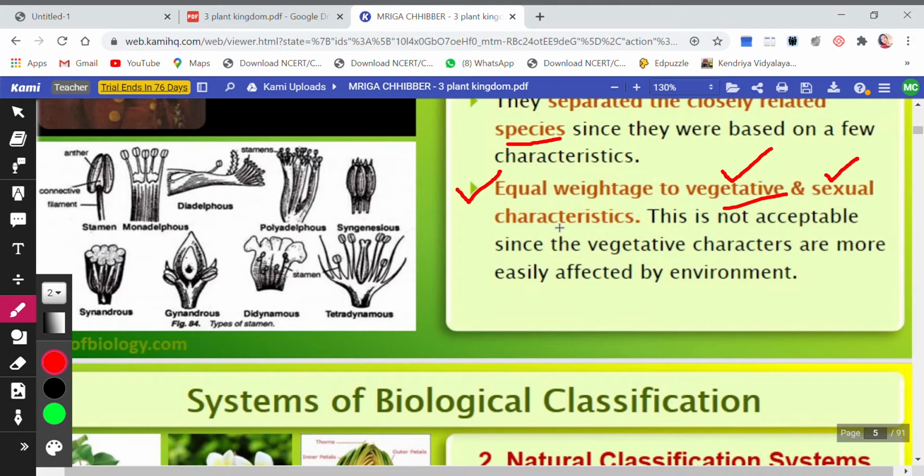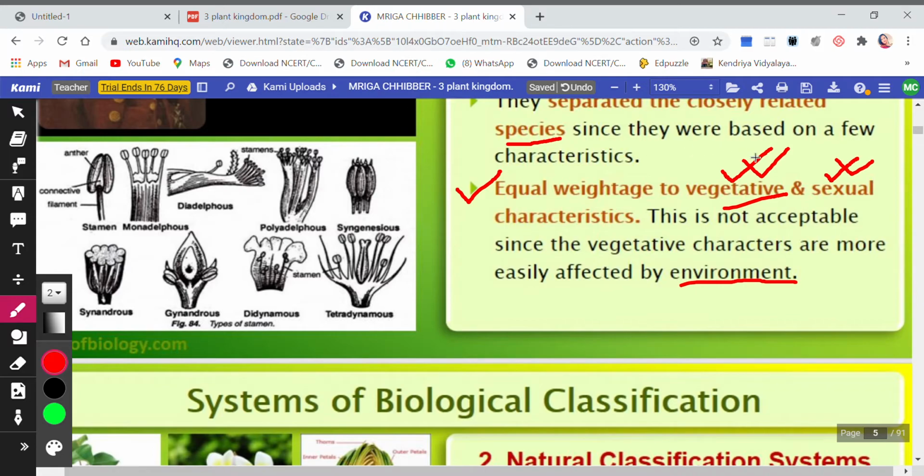Okay. And which is the sexual part of the plant? Flower is the sexual part, and only the androecium and the gynoecium are the sexual parts. The petals and the sepals are not the sexual part. So what he said was that the importance given to the vegetative part will be given to the sexual part, right? But this was not accepted by other scientists because they said vegetative parts change along with environmental changes.